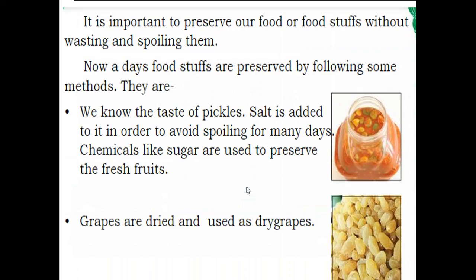It is important to preserve our foodstuff without wasting and spoiling. How can we preserve it? We know the taste of pickles. Salt is added to avoid spoiling for many days. So in pickles we add more salt to avoid spoiling, and we can keep it for many days. And chemicals like sugar are also used to preserve fresh fruits. And grapes are dried and used as dry grapes.